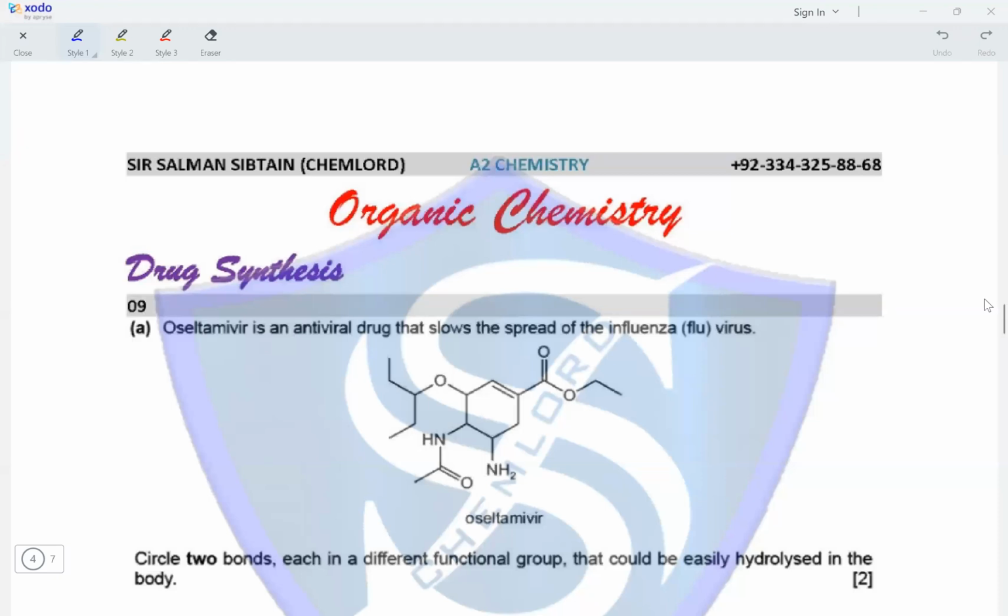Question 9. Oseltamivir is an antiviral drug that slows the spread of the influenza virus. The structure of the drug molecule is represented here. Circle two bonds, each in a different functional group that could be easily hydrolyzed in the body. So these would be ester and amide bonds. An amide bond is found here in the blue circle, and an ester bond is found here in the red circle. So both types of functional groups have been identified in this drug molecule.